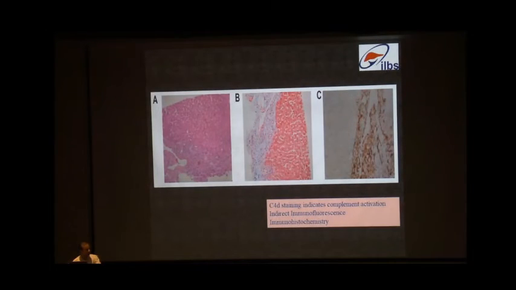Here in the slide, on the right hand side, we can see the C4D positivity and how this should be done. Ideally, this should be done by indirect immunofluorescence or by immunohistochemistry.